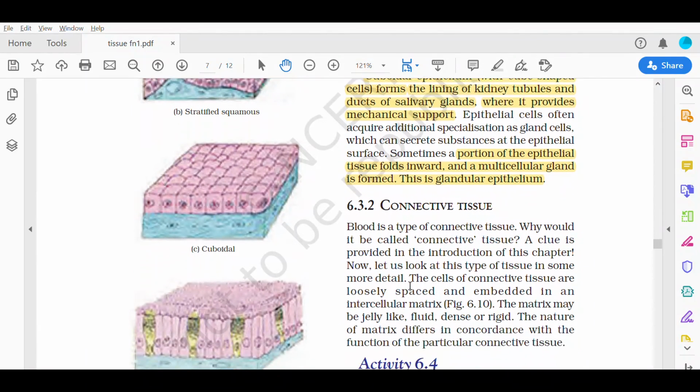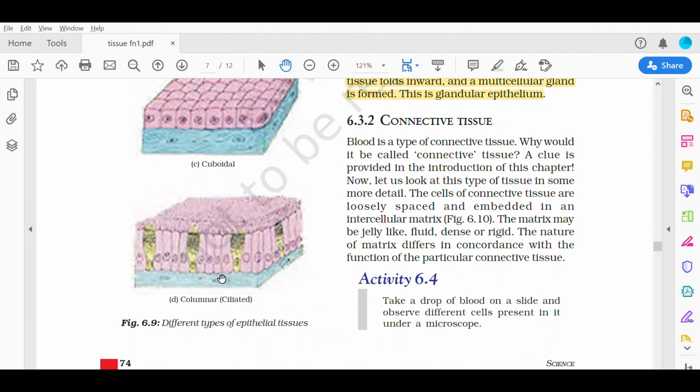Now let us look at the structure of columnar epithelium. Look at these epithelium. They are tall, pillar-like. And when they have hair-like cilia, then they are known as ciliated columnar epithelium.